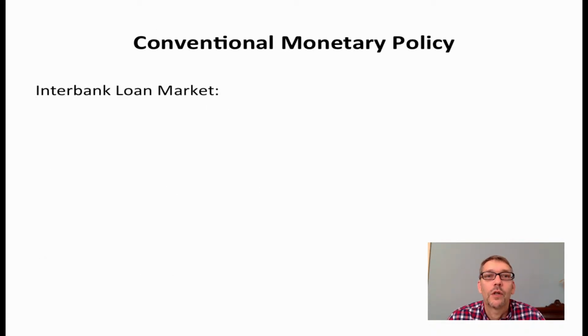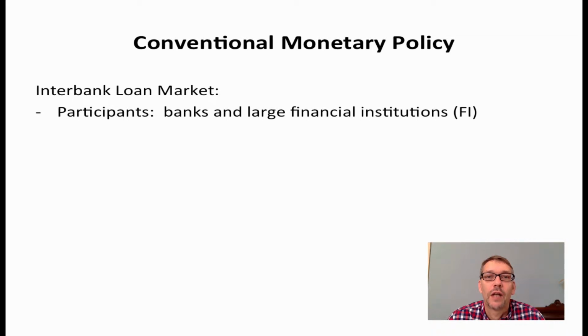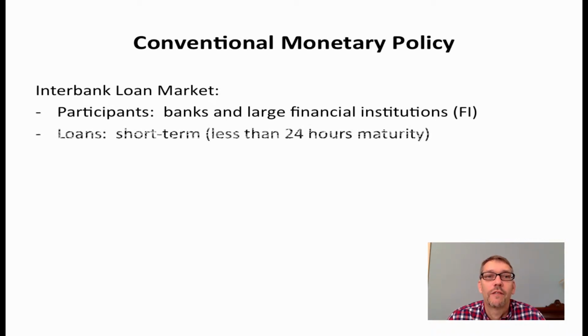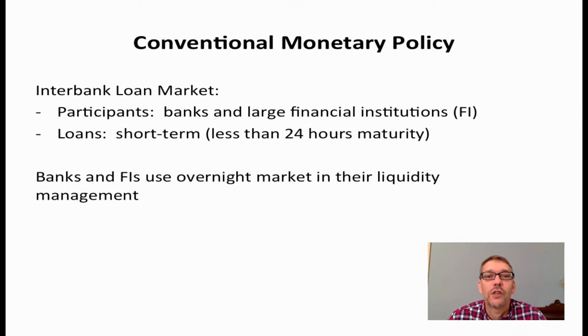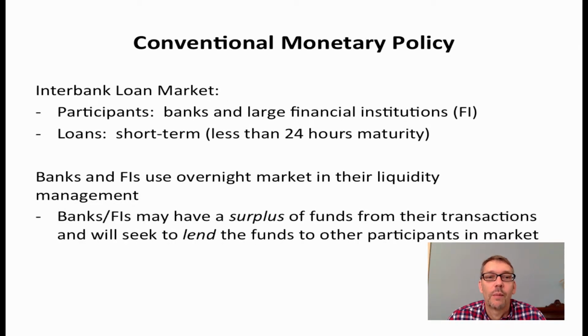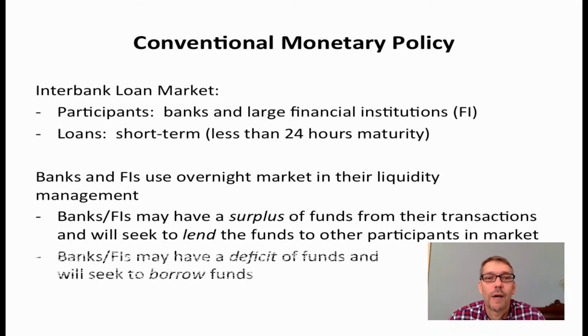The cash rate is determined in the interbank loan market. The participants in this market are banks and large financial institutions. A feature of these loans is that they are short-term, less than 24 hours in maturity. Banks and financial institutions use the overnight market in their liquidity management. For example, a bank may have a surplus of funds from their transactions and will seek to lend those funds to other participants in the market. Alternatively, a bank which had a deficit of funds would seek to borrow funds from other participants in the market.